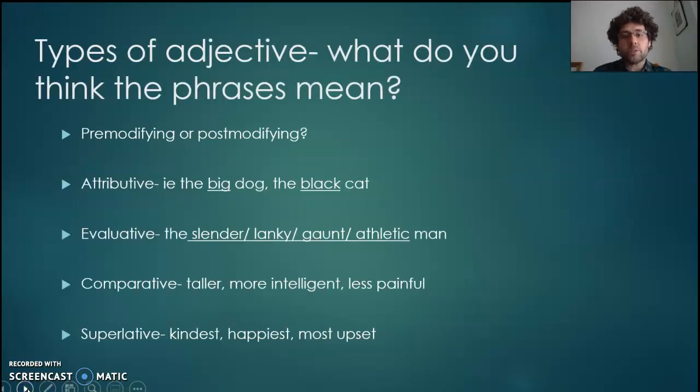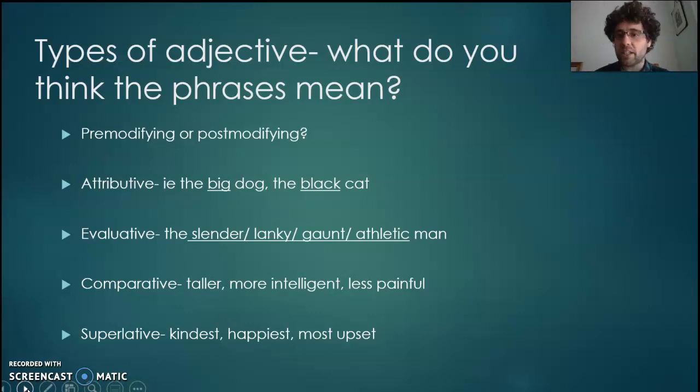So there's different types of adjective here. Okay, pre-modifying or post-modifying. Pre-modifying, it goes before the word it describes. The vast majority of adjectives in English are pre-modifying. Post-modifying adjectives, they go after the word. Most of them have died out in English. It was far more common in the past for post-modifying adjectives to be used. We still get them a lot in French. If you're describing a black cat, you'll say le chat noir. Yeah, so the noir, the black, comes after the word that it's describing. In English, that doesn't happen so much now.